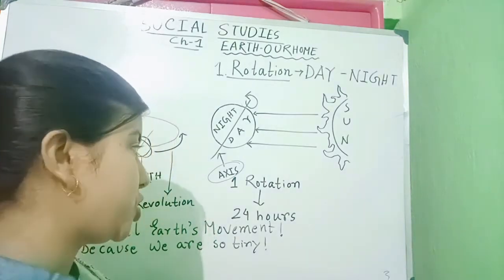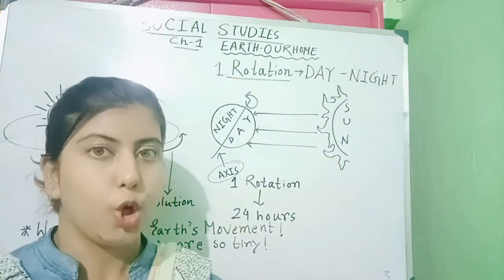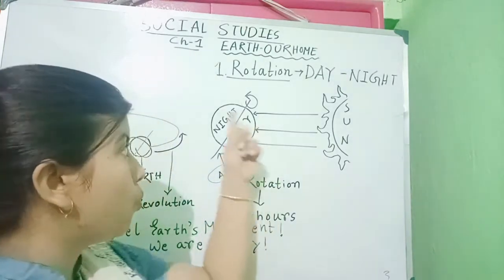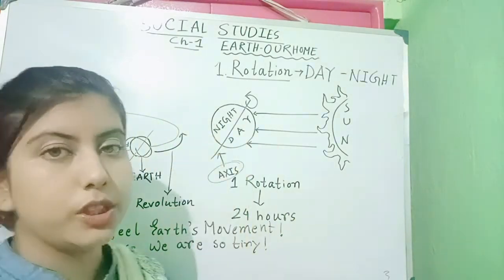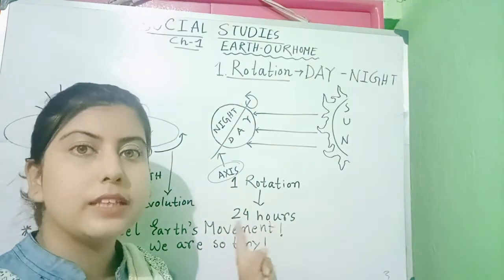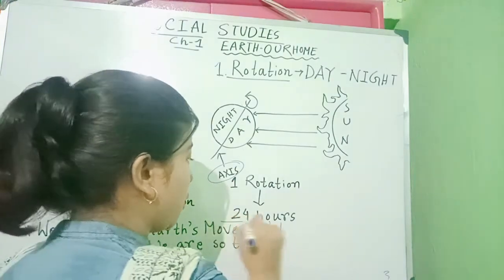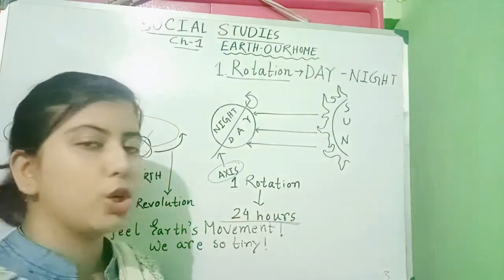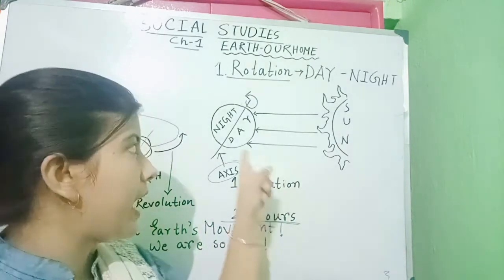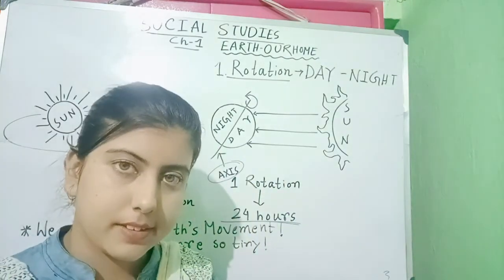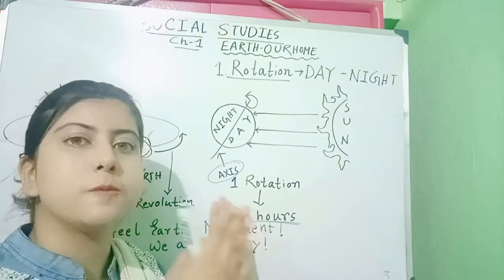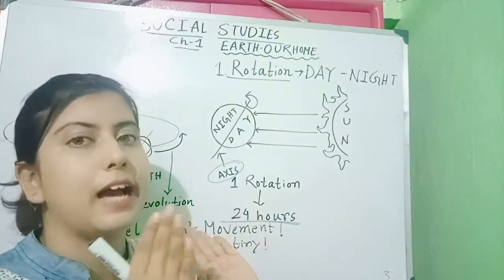Now, how much time does the earth take to complete one rotation? To complete one full rotation, the earth takes 24 hours. So, this is rotation, the spinning of earth around its axis.